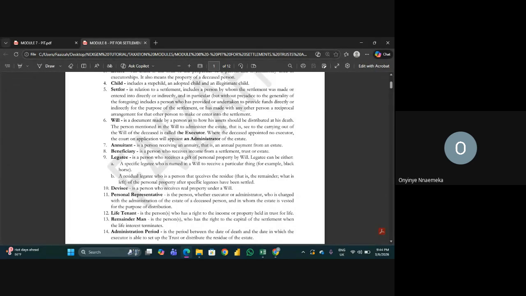But in some cases, the person that died might not assign an executor. So when there is no executor, the court on application will appoint an administrator. This administrator is actually the same thing as an executor. The difference is that one is assigned by the person that died, who has said that it is so-and-so that will ensure that my will is followed through. But for an administrator, it is the court that will assign the person. It could be a lawyer or somebody known by the deceased person.